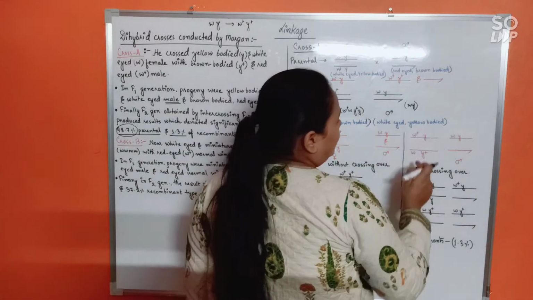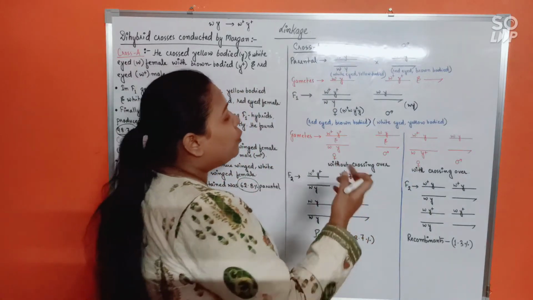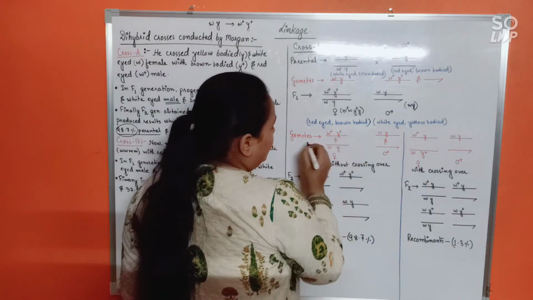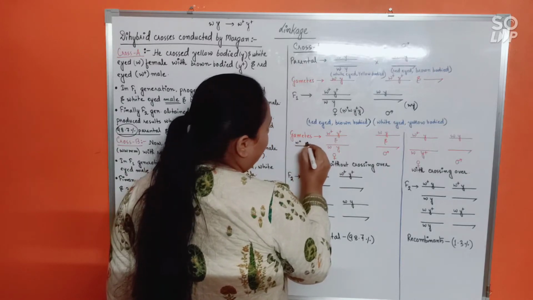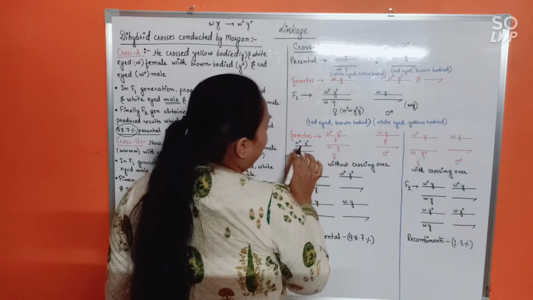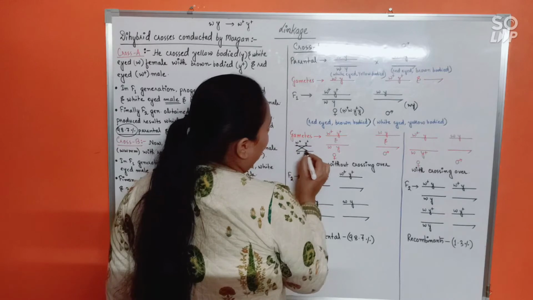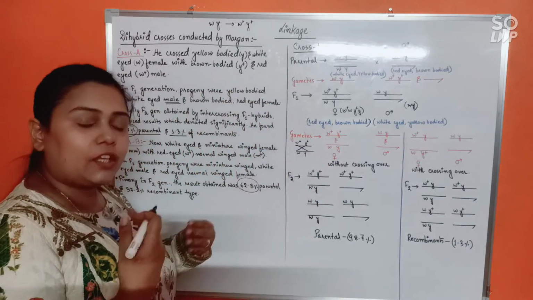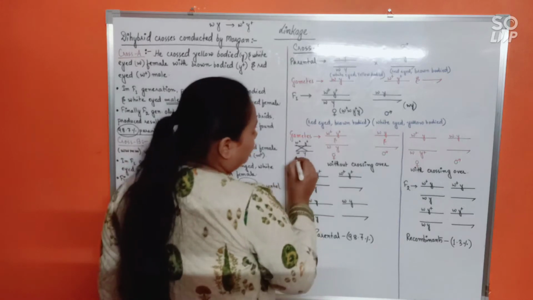But in case we consider that crossing over has now taken place, what will happen? Say this is W plus and Y plus, and this is W Y. Crossing over takes place means what? This will come here, this will go here, isn't it? Exchange of genetic material is happening. So what will the final combination be?